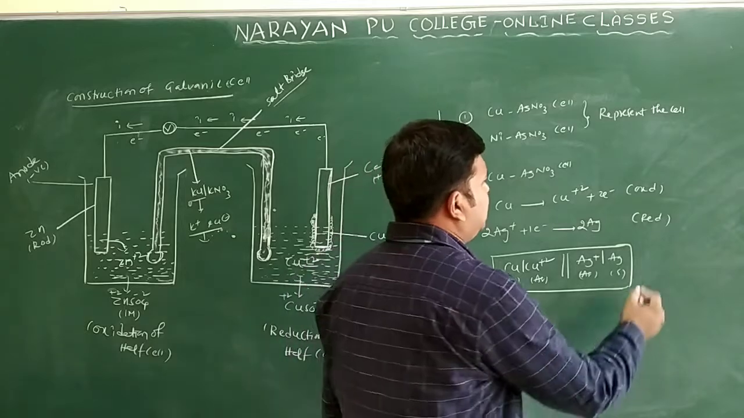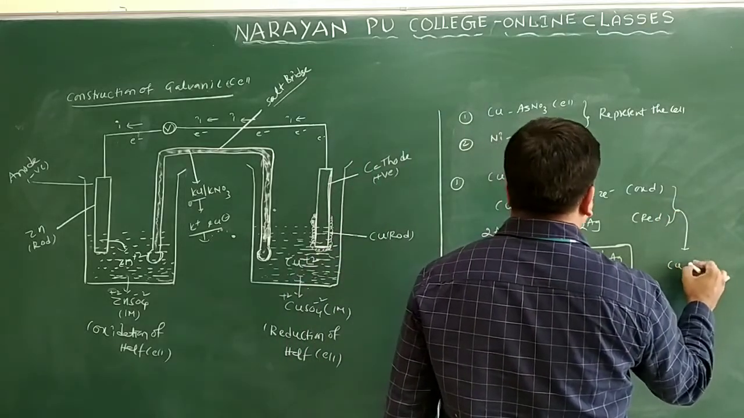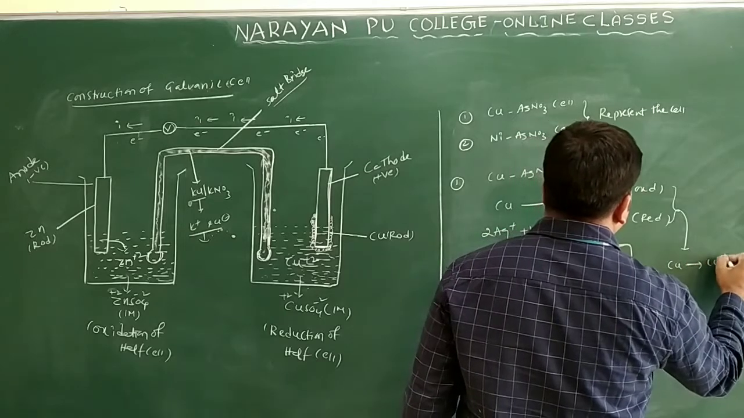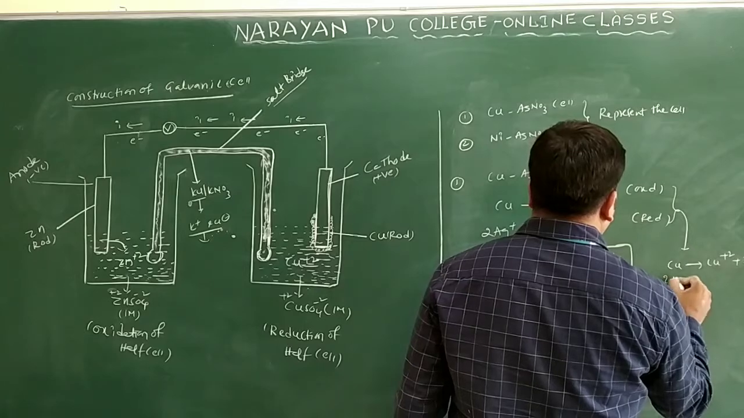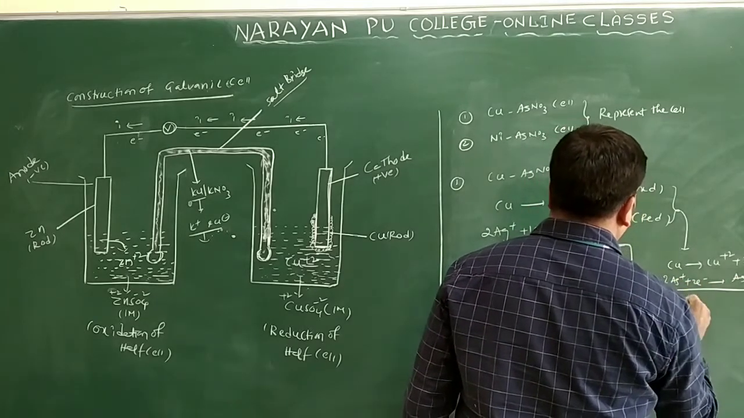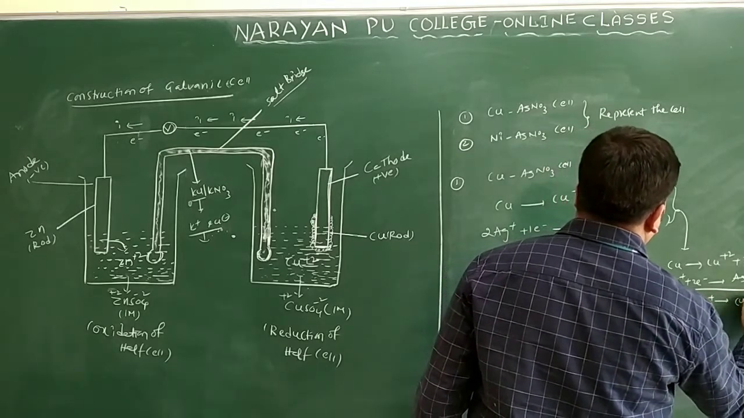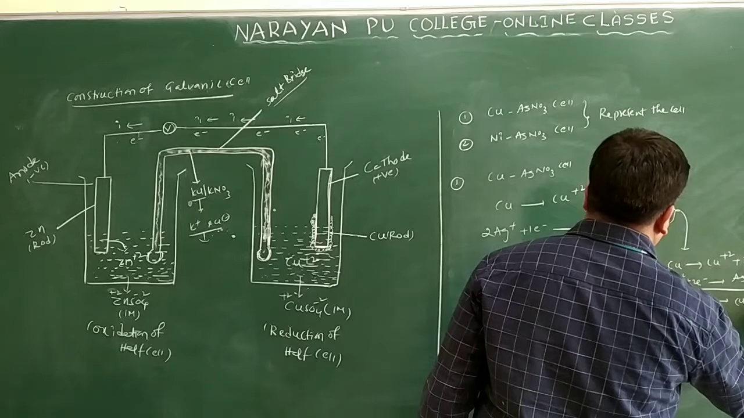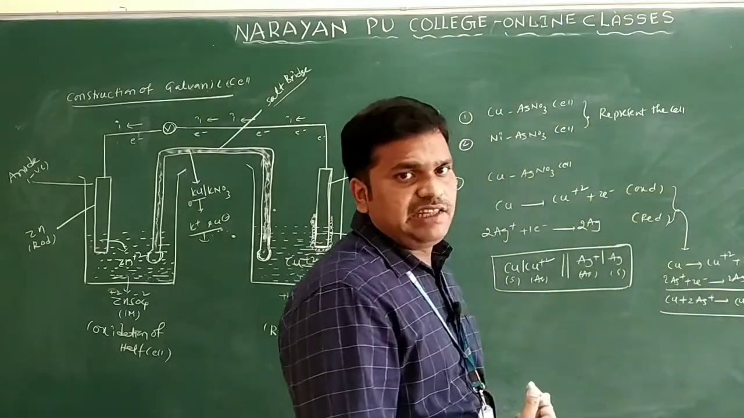Or you can write the overall reaction. If you want to write the overall reaction, how can you write here? Cu gives rise to Cu2+ by loss of 2 electrons, and here 2 Ag+ gain 2 electrons and convert into Ag. What is the overall reaction? Cu plus 2 Ag+ gives rise to Cu2+ plus 2 Ag. This is the overall reaction. Like this also you can write.